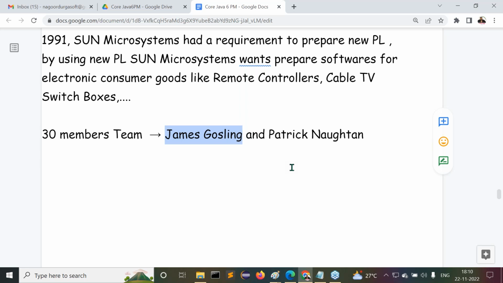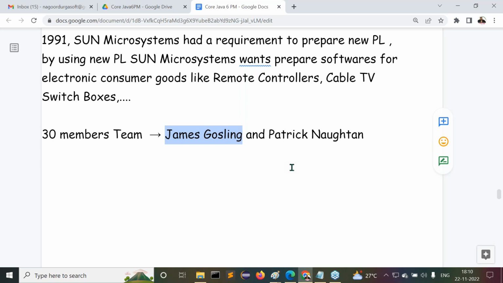So we don't have any such type of topics there. Mother of Java or father of Java? In general, James Gosling is the lead for a 30-member team. They prepared this new programming language. That's why we say the father of Java is James Gosling. Right, sir. But even still, people are thinking like that only.